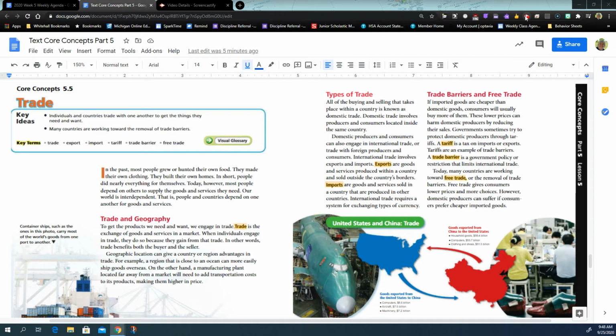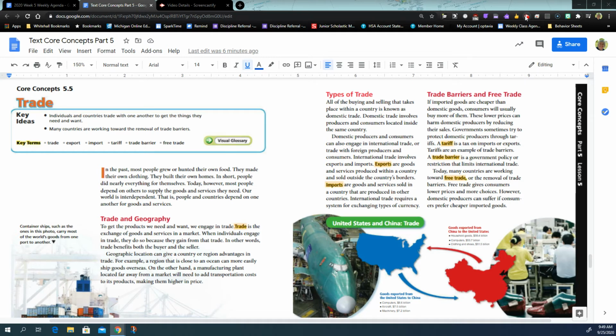We used to have tariffs, and then the tariff money, an extra tax when products were coming in from Japan or from China. Our customs, the border agents, when products would come into our country, would check them more carefully. We could hire more customs agents to check carefully and have more regulation over the products because we had that extra tax. A trade barrier is a government policy or restriction that limits international trade. And that also helped make foreign products more expensive so that people would buy American, and it kept American workers working. However, today, many countries are working towards free trade.